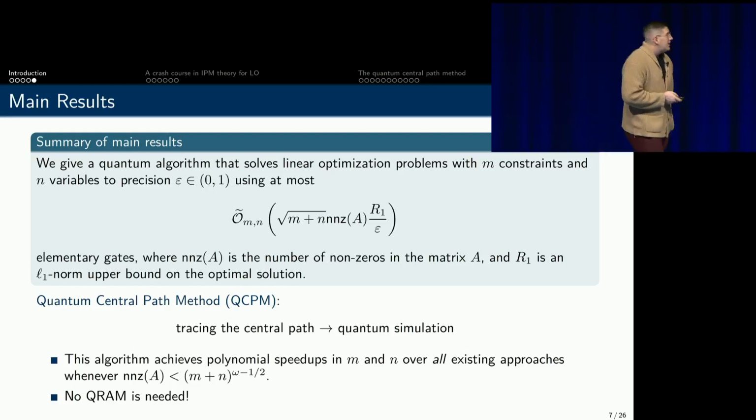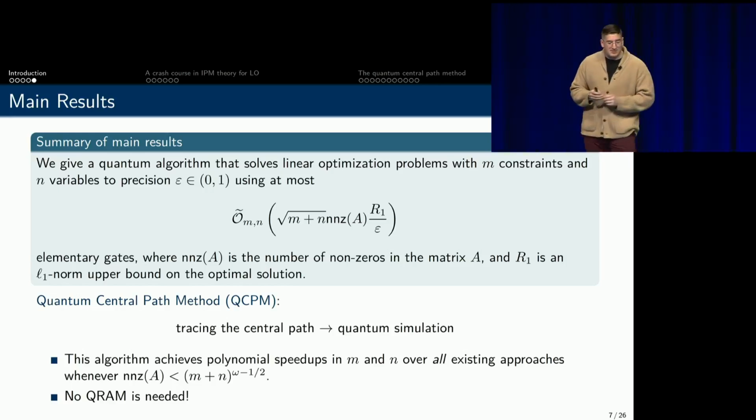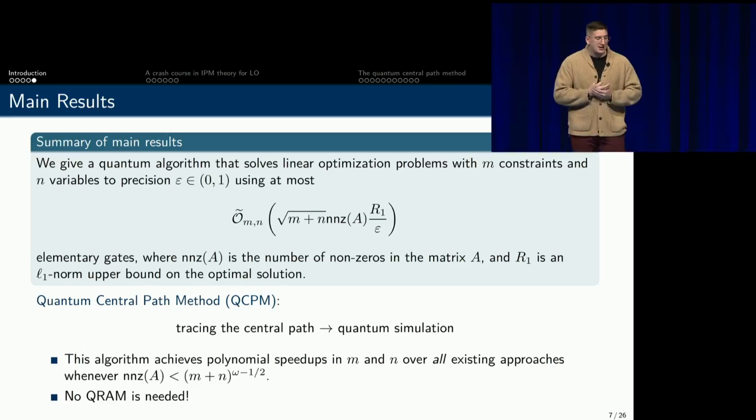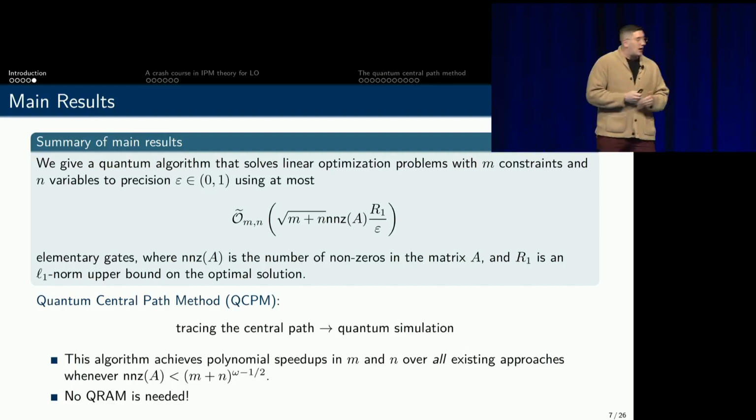This runtime is basically going to imply that there do exist polynomial speedups in m and n over all existing approaches under some mild assumptions regarding the sparsity of the input matrix. And crucially, no QRAM will be required.